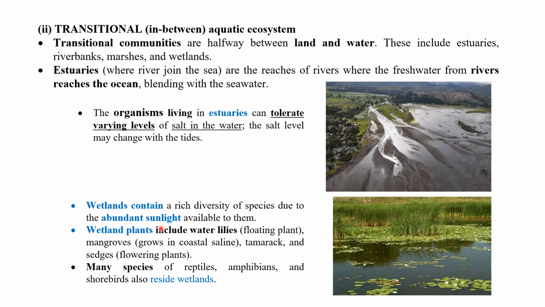Now we can see the wetlands. Wetlands contain a rich diversity of species due to the abundant sunlight available to them. Wetland plants include water lilies and floating plants. In the diagram we can also see mangroves growing in coastal saline areas, tamarack and sedges, and flowering plants. Many species of reptiles, amphibians, and shorebirds also reside in wetlands. So this comes under the transitional aquatic ecosystem. Normally in an ecosystem, we look at what varieties of creatures live there.